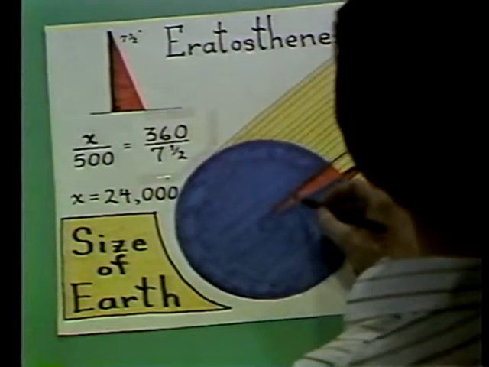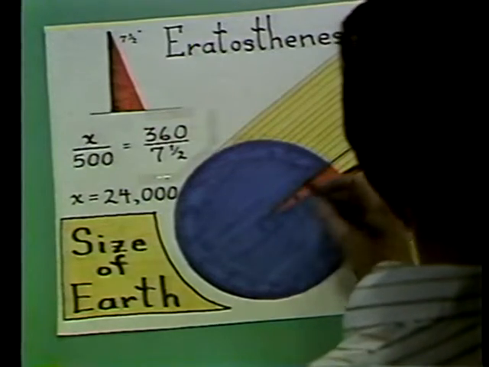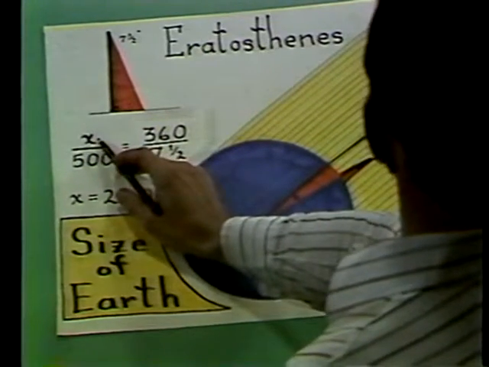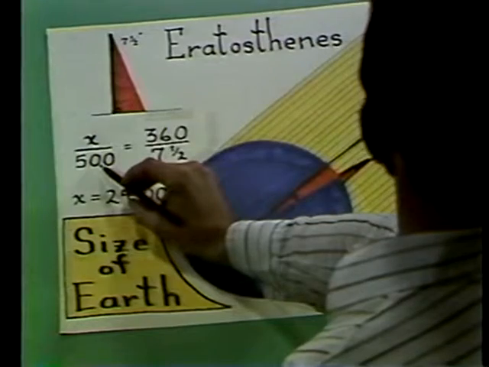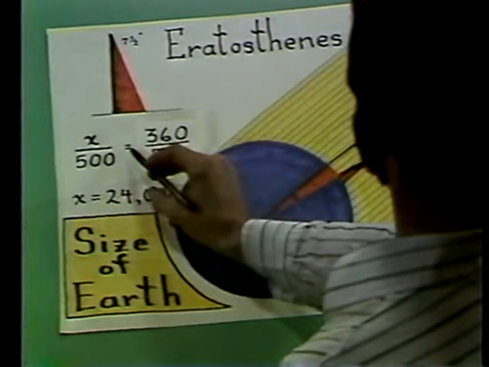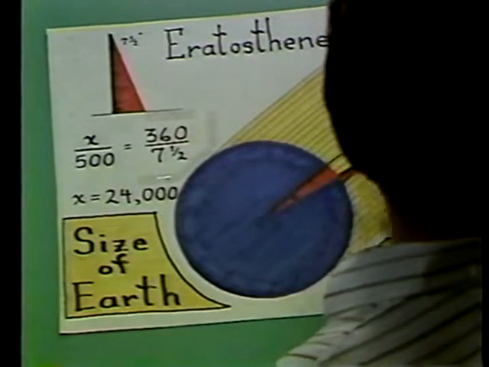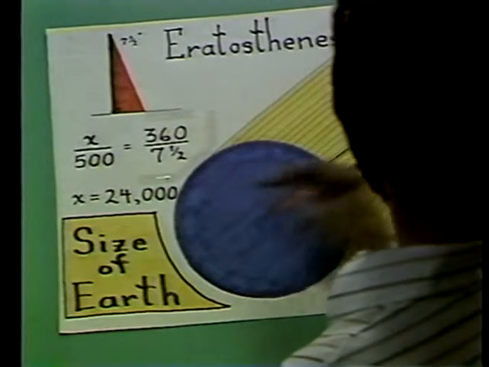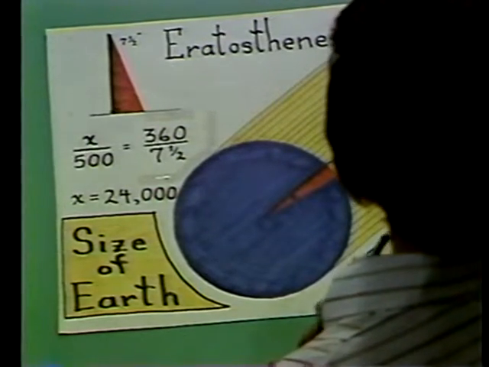It turns out that the angle is 7.5 degrees. And if you take the total circumference of the Earth over 500, which is the distance between the cities, that must be in the same ratio as 360 degrees is to 7.5 degrees. It works out to 24,000 miles, which is a very good approximation.